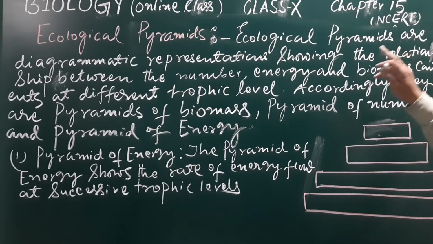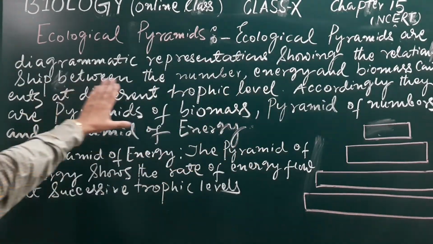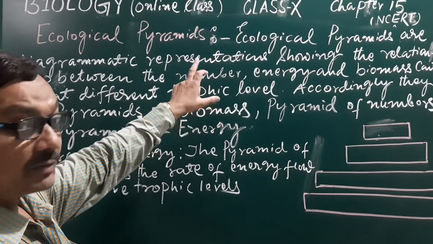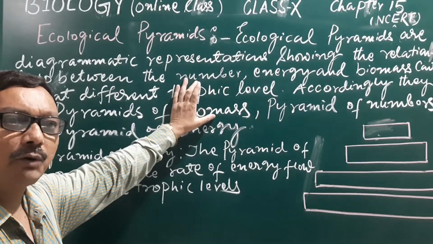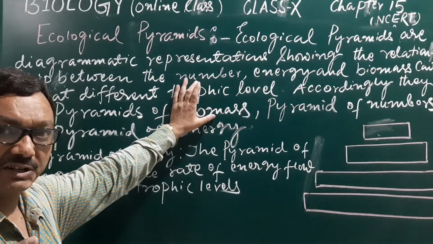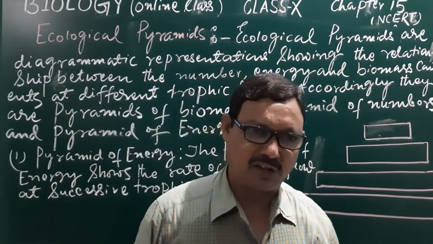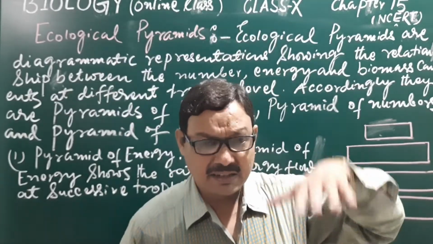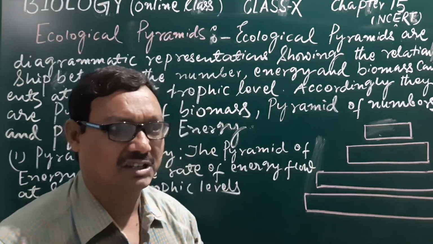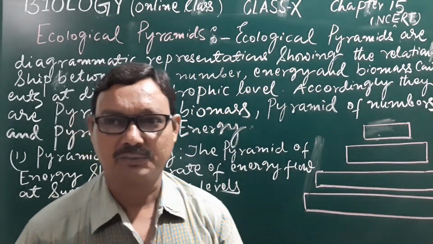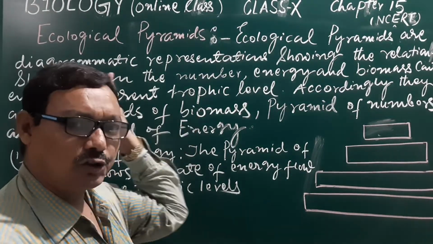Ecological pyramids are diagrammatic representations showing the relationship between the numbers, that means in each trophic level, the number of species present. Like in the case of the producer, you will see a large number of species. After that, successively the numbers will be decreasing. Understand? And that will be plotted and represented by a pyramid-like diagram. That is why it is known as the ecological pyramid.